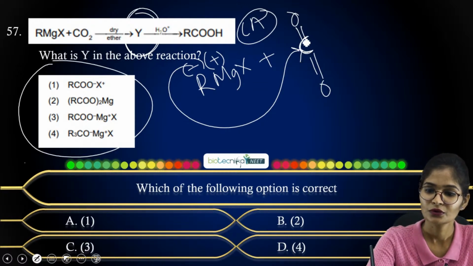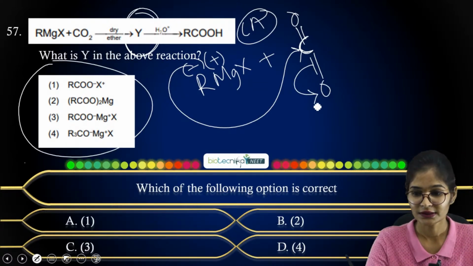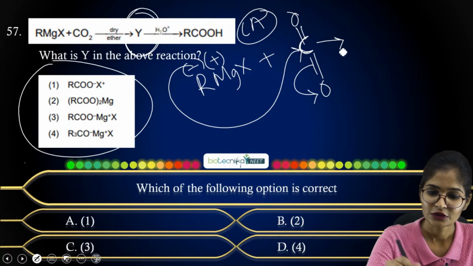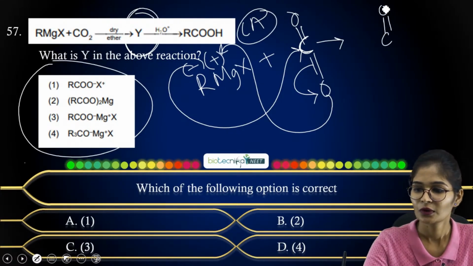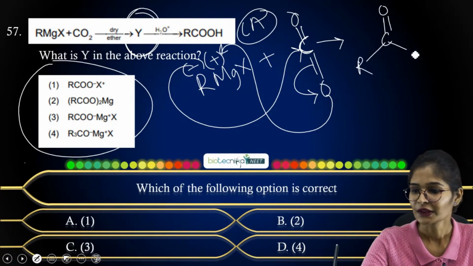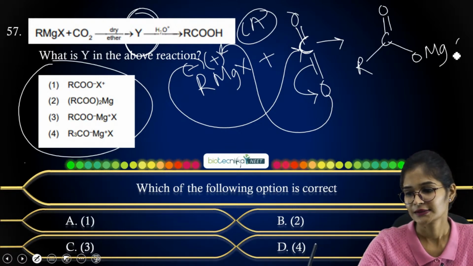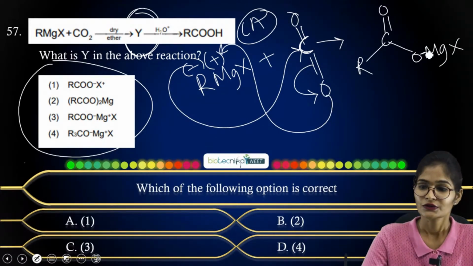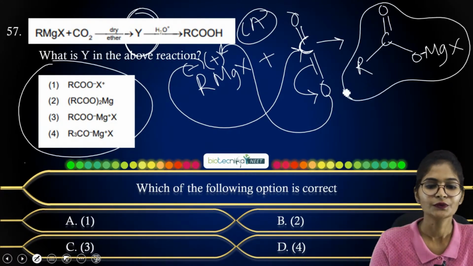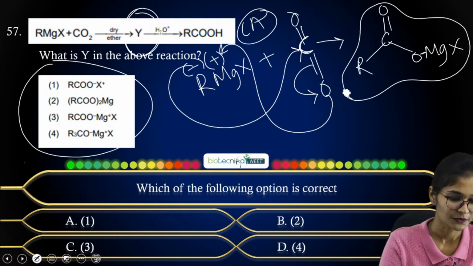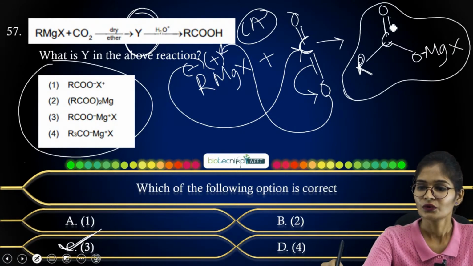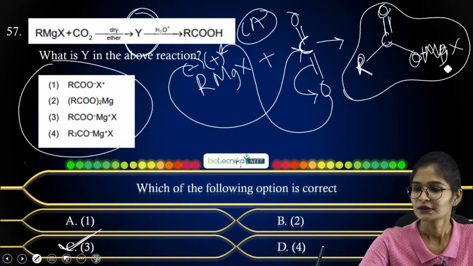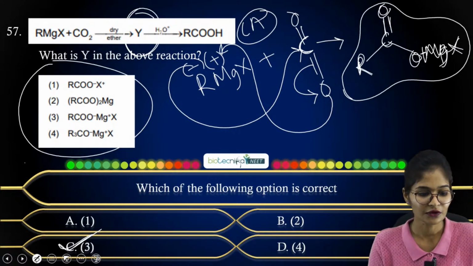So this is what C double bond O you have, right? After attacking, the oxygen will be grabbing electron density towards it. So this positive part will be attacked by oxygen. You will get your carbon along with C double bond O, and here you have your alkyl group and oxygen with MgX. So this is the part you have got with respect to your Y. So what Y you have here? Option C. If you correlate the structure, it is RCOOMgX. So option C is correct for this question.